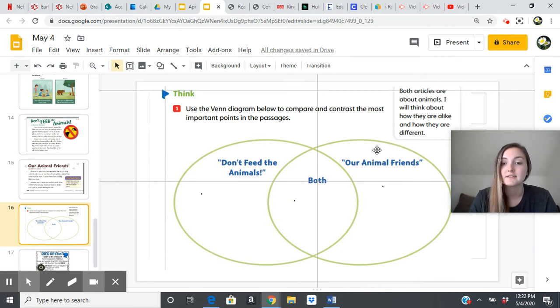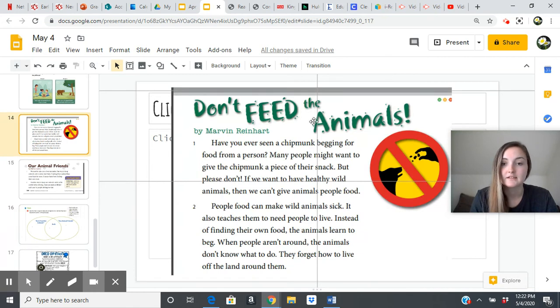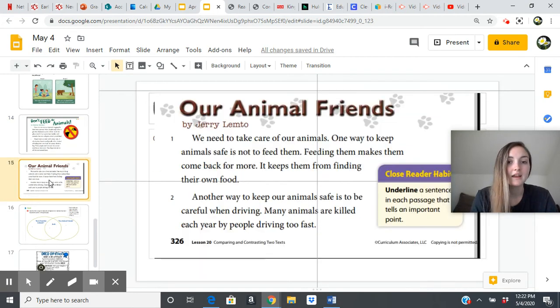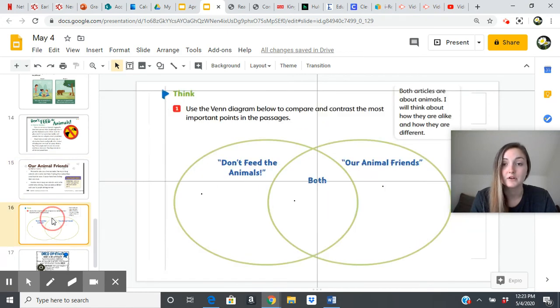If something is just about one of the stories, you're going to put it in its own circle. But for things that are similar, you're going to put it in the both column, because you can see the two circles are overlapping each other. So let's think. Don't Feed the Animals was just about not feeding animals. It talked about how people should not give animals people food. Our Animal Friends talked about that too. So that's one way that they are similar. You could put that in the both column. They both talk about not feeding animals people food.